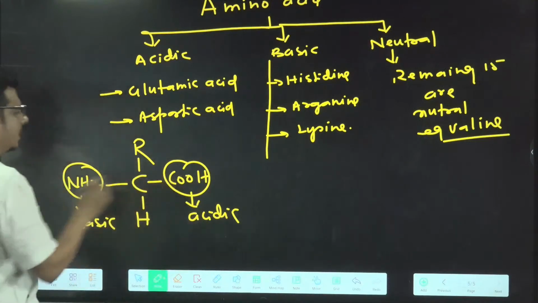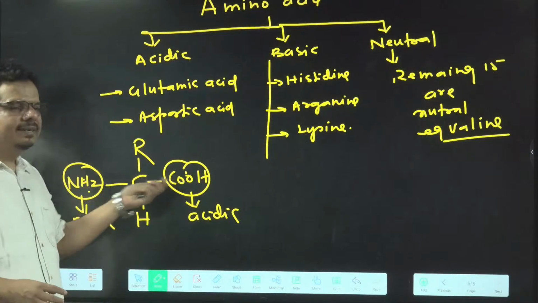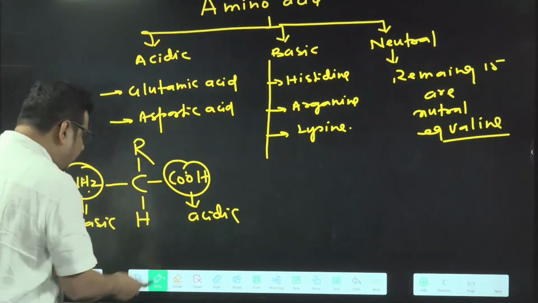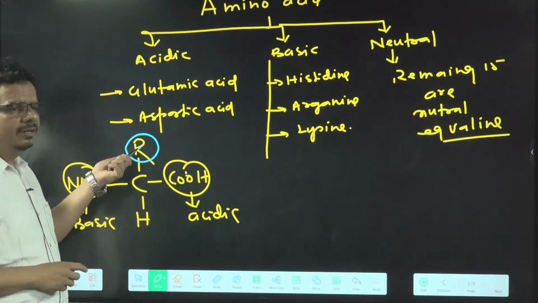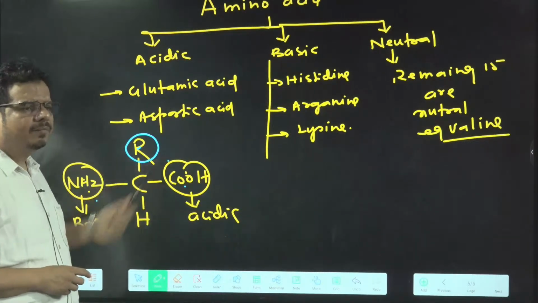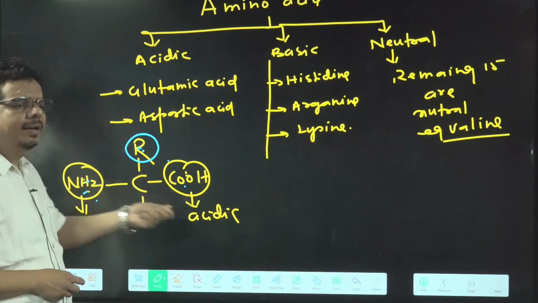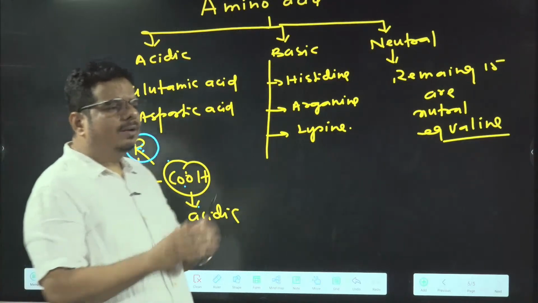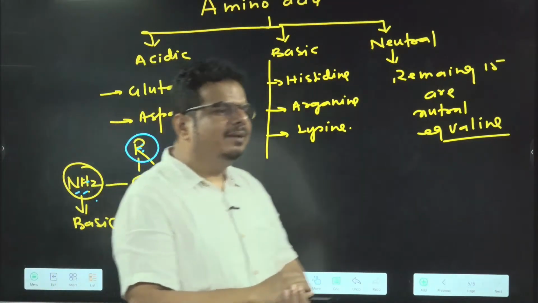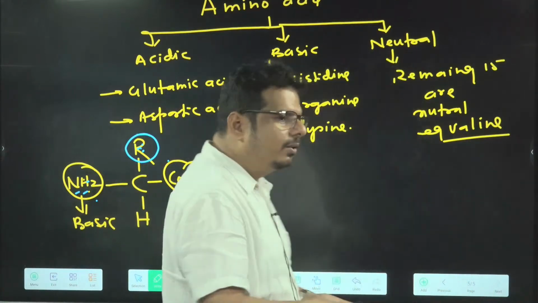So one base, one acid, overall neutral. Now it depends upon which one? The R group. If the R group has one more acid, so two acid, one base, acidic. If the R group has one more base, then two base, one acid, then basic. Are you getting the idea or not? If the R group doesn't have any acid or base, then it becomes which kind of amino acid? Neutral amino acid. Is it clear in the mind or not?